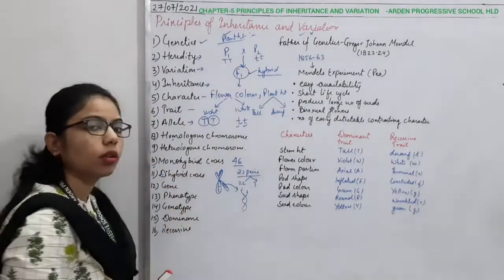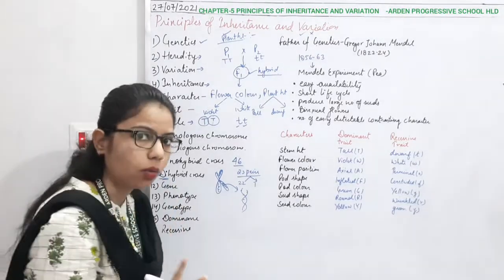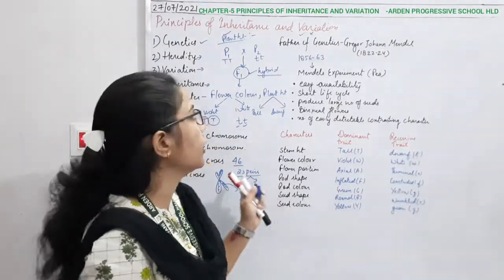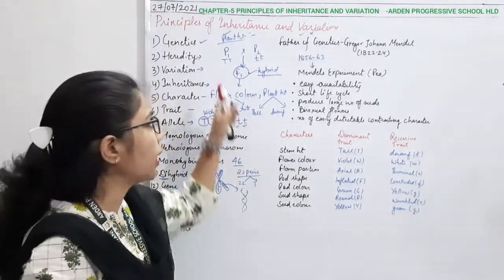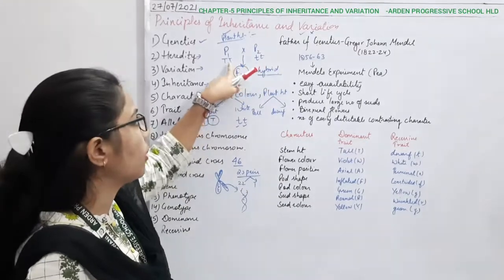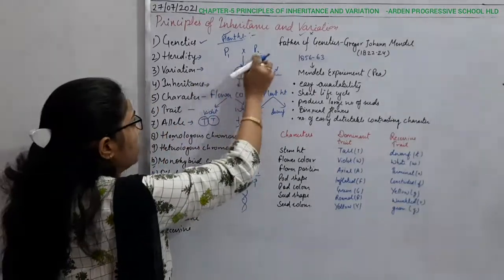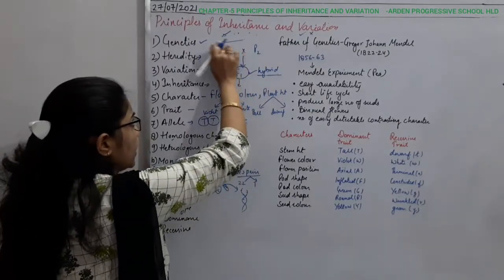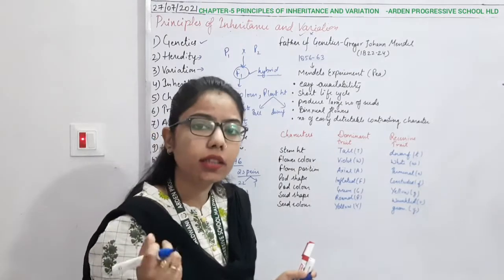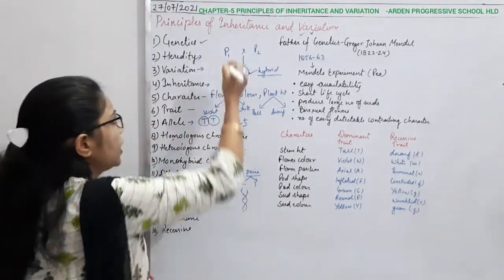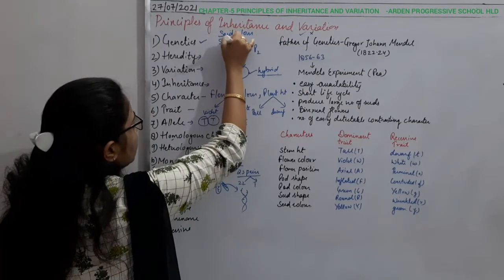So monohybrid cross we have completed. Likewise, di means two. Now, in this dihybrid cross, we are considering two characters at a time. It means that at the same time, I will talk about two characters. What can be the two characters? For example, we can say the seed color and the seed shape, right? Seed color and the seed shape.